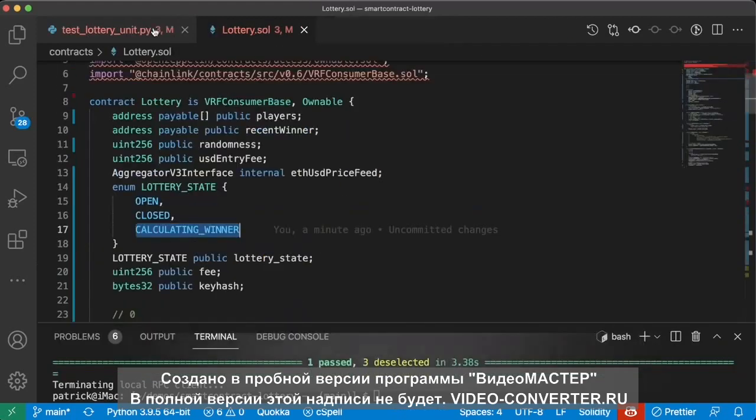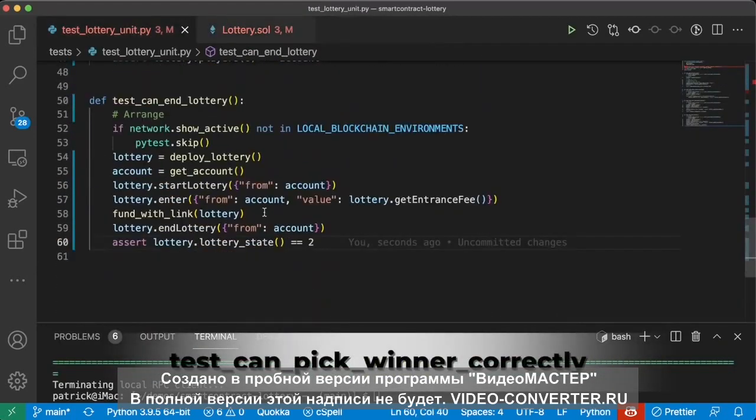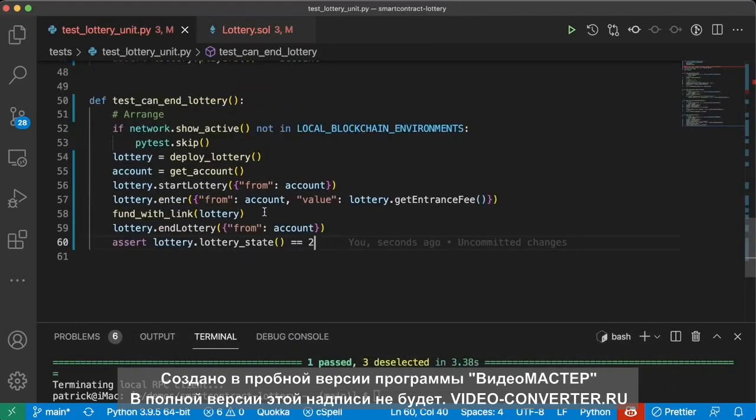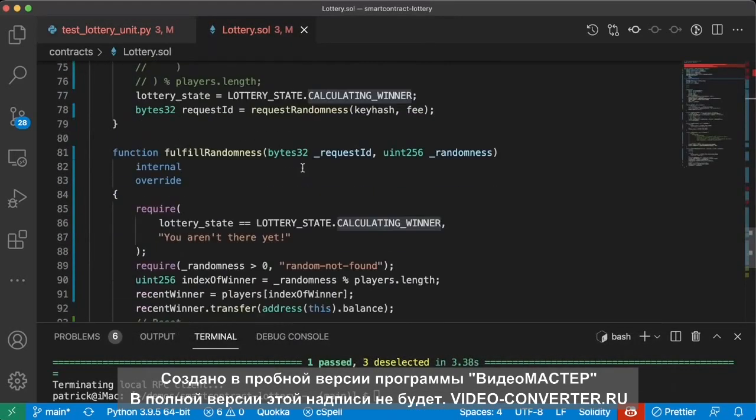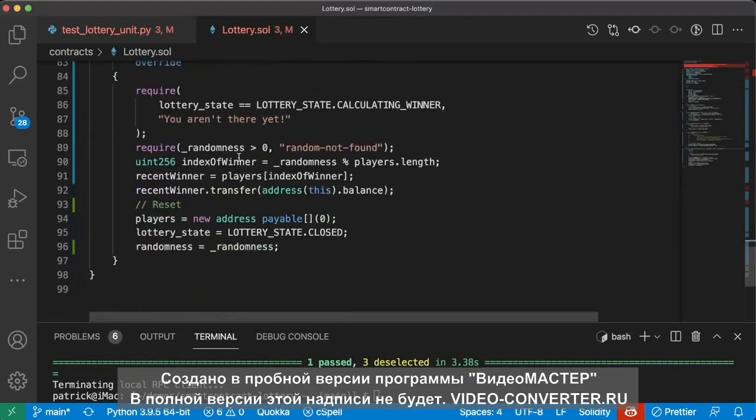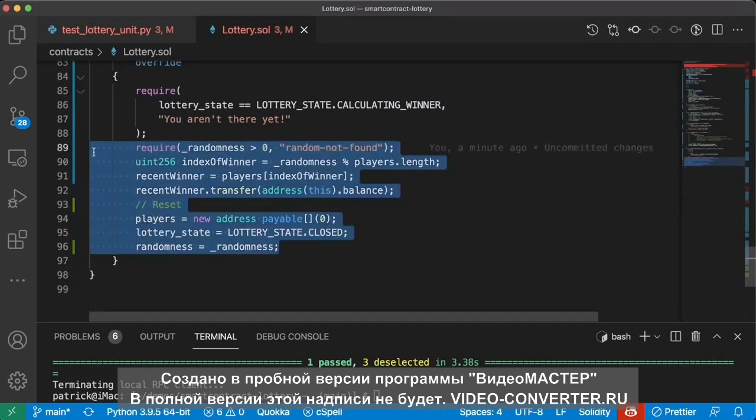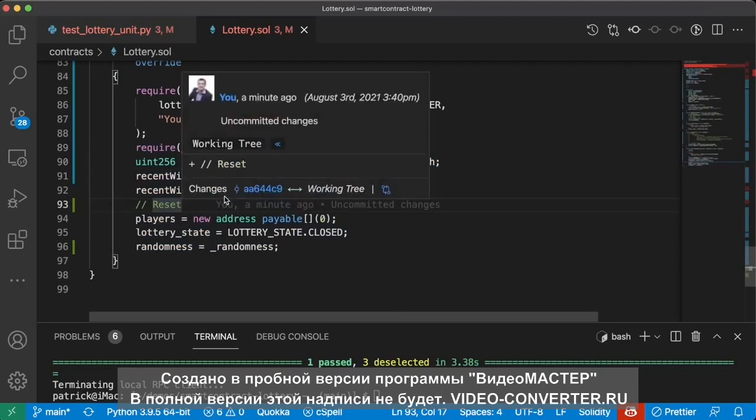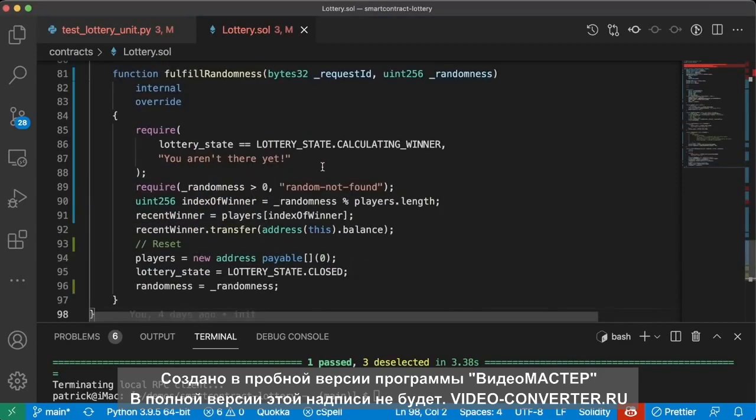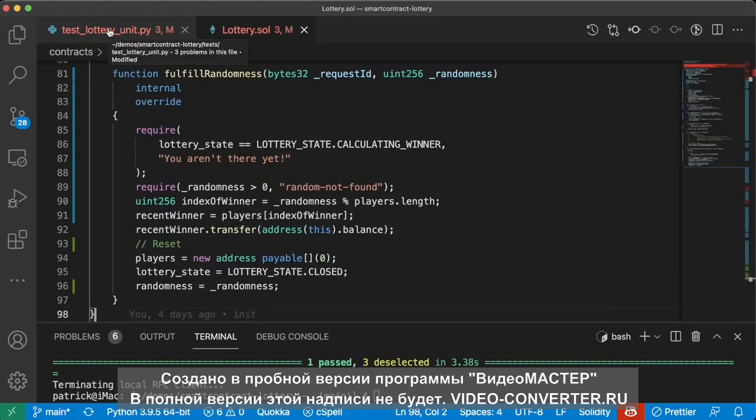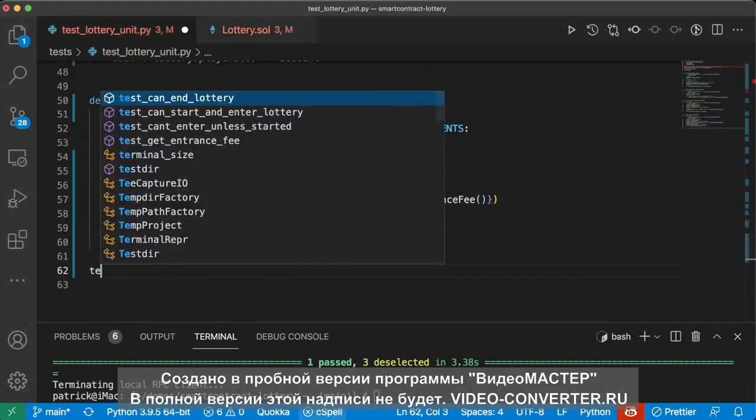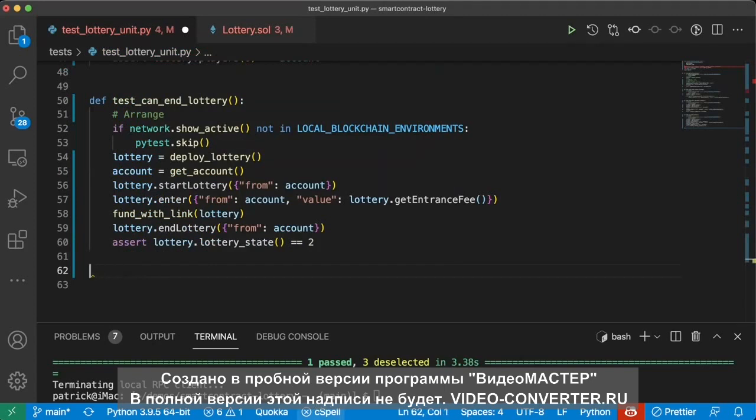And it does. Now let's test the most interesting piece of this entire lottery contract. We're going to test whether or not our fulfill function actually works correctly. Does this correctly choose a winner? Does it correctly pay the winner? And does it correctly reset? So let's go ahead and build our most complicated and most important test of this whole contract, choosing the winner. We'll do def test_can_pick_winner_correctly.